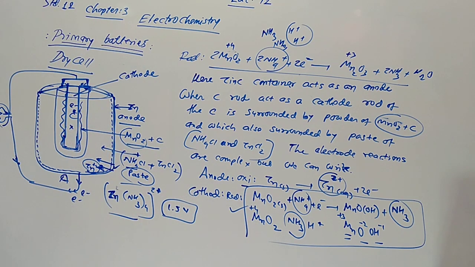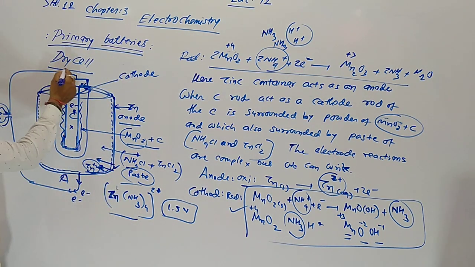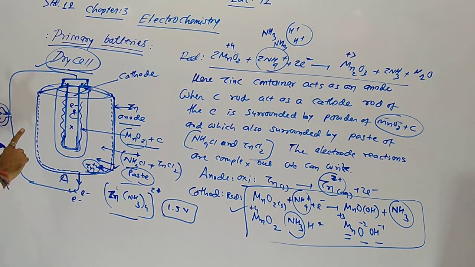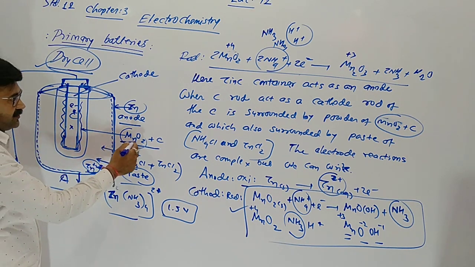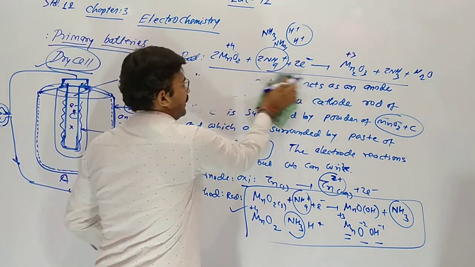Now, an MCQ from this question: which one experiences oxidation in the dry cell? Leclanche cell is another name of this cell. Which one experiences oxidation? The zinc vessel experiences oxidation. Which one experiences reduction? MnO2. Store it in your mind. MnO2 experiences reduction.